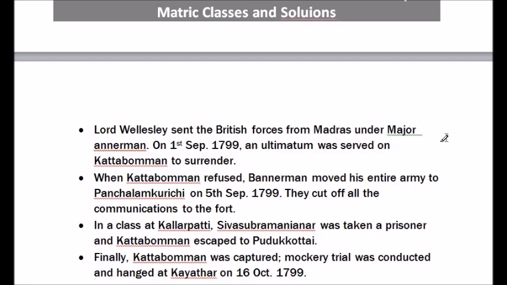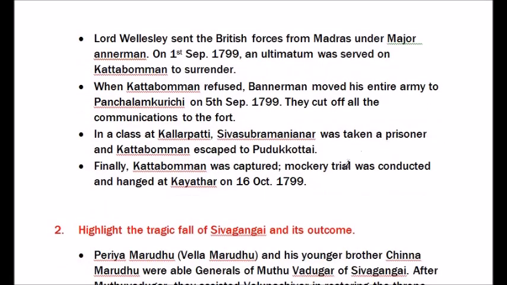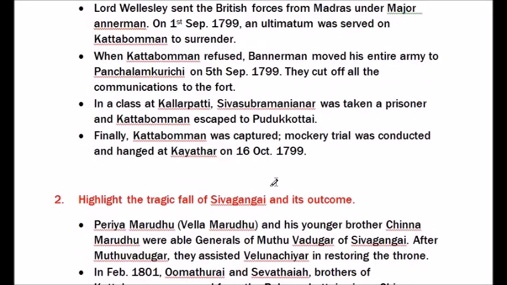In a clash at Kallarpatti, Sivasubramanianar was taken a prisoner and Kattabomman escaped to Pudukottai. Finally, Kattabomman was captured. A mockery trial was conducted and he was hanged at Kayathar on 16th October 1799.